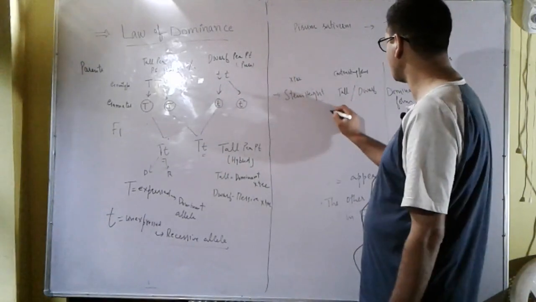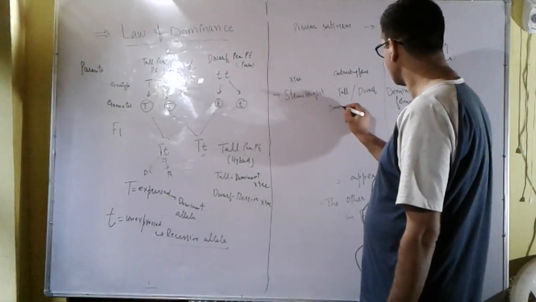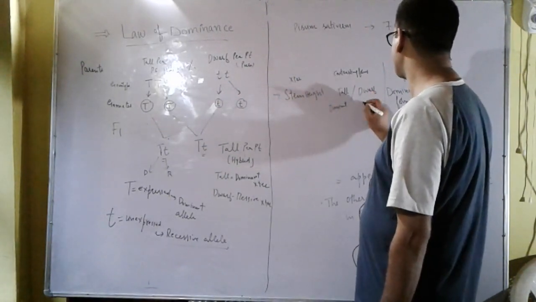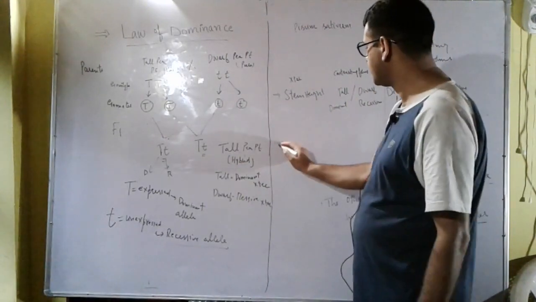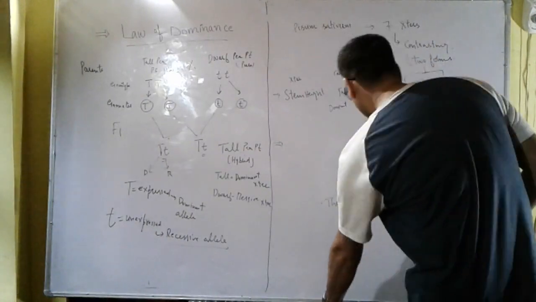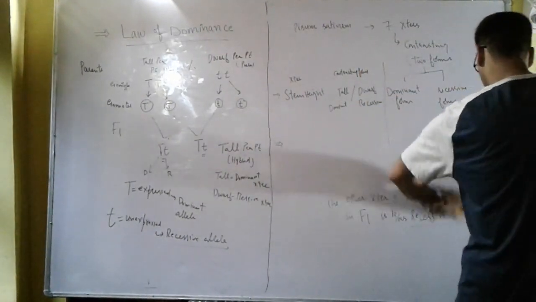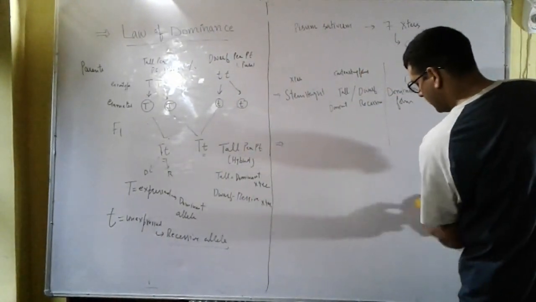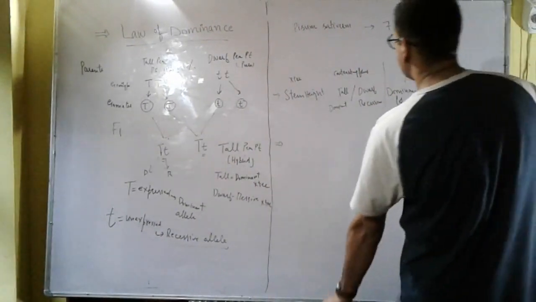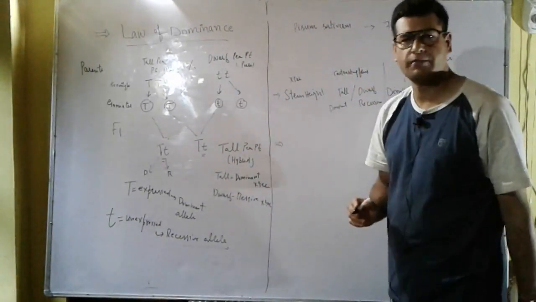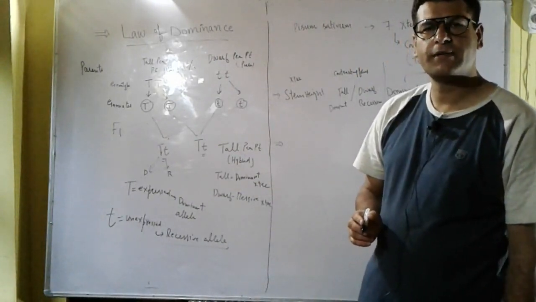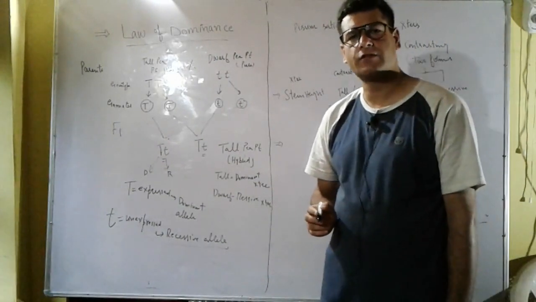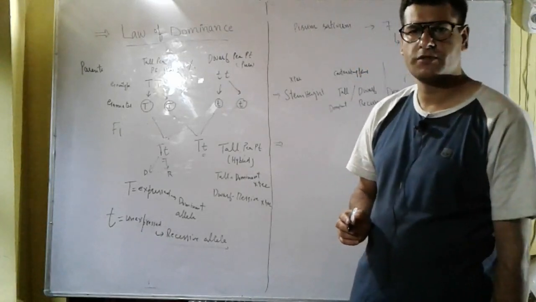And tall was the dominant form, and dwarf was the recessive form. So in case of pea plant Pisum sativum, which was selected by Mendel for his hybridization experiments, he picked 7 characters, and these characters were having contrasting forms.